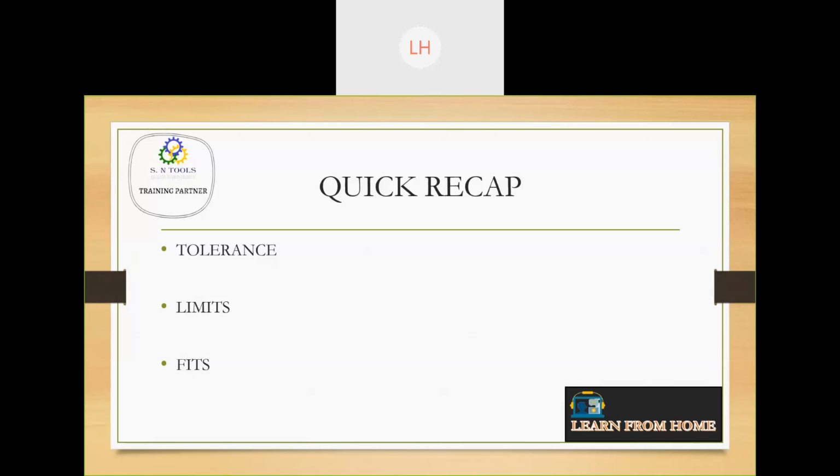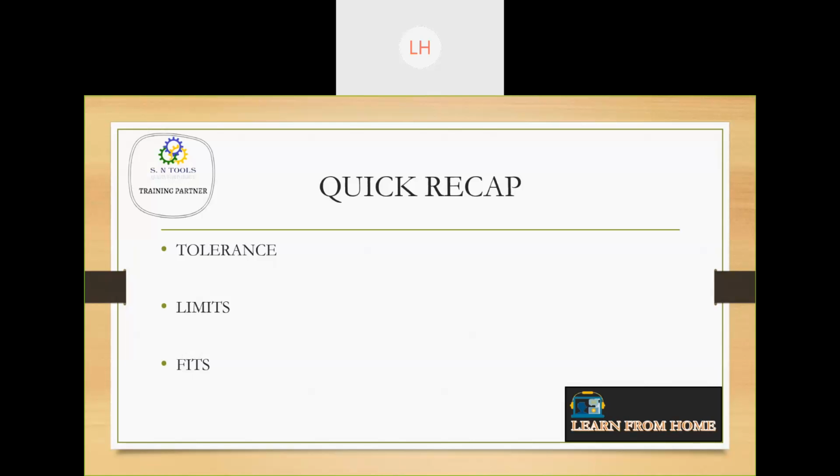If it is in this range, then it is acceptable. Accepting the inaccuracy is called tolerance. The 29.9 and 30.1 are not accurate, they are inaccuracies, but still we accept them so that our design will be done properly. That's why this is called tolerance.